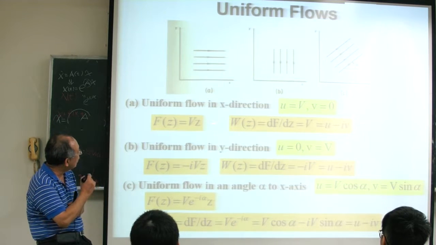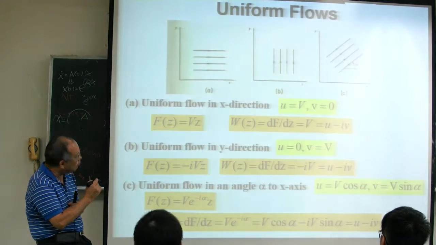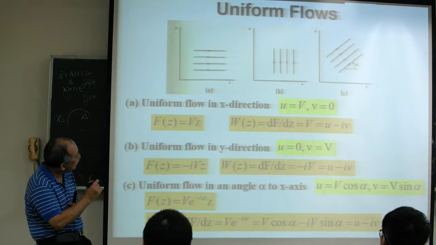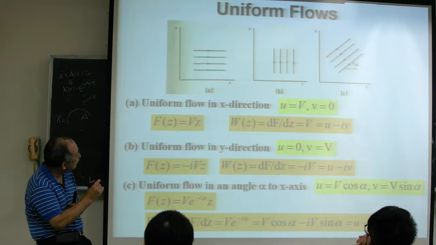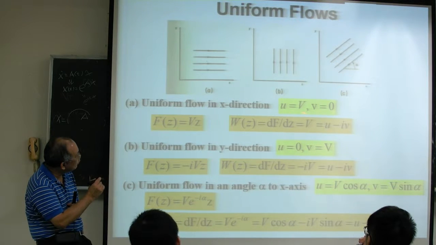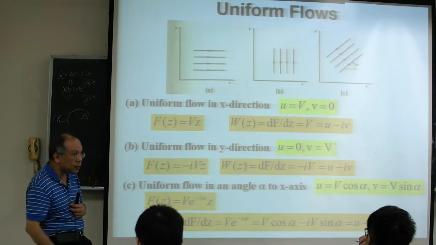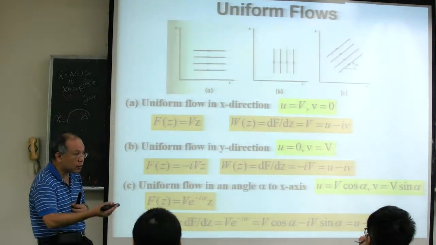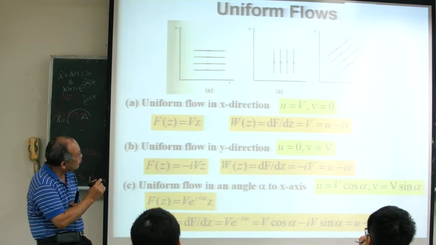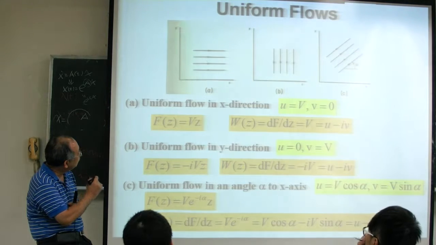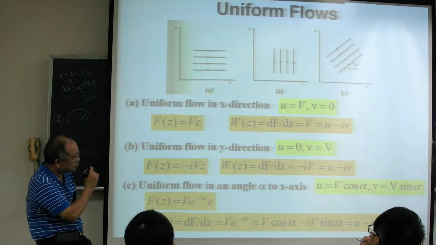How do you check? You just take a derivative of this, which gives you the complex velocity. When you take the derivative df/dz, you get the complex velocity, which is equal to u minus iv. The real part equals this equation, and we don't have any imaginary part here, so the imaginary part is equal to 0. This is how you check. So for this complex potential, it represents this velocity field.